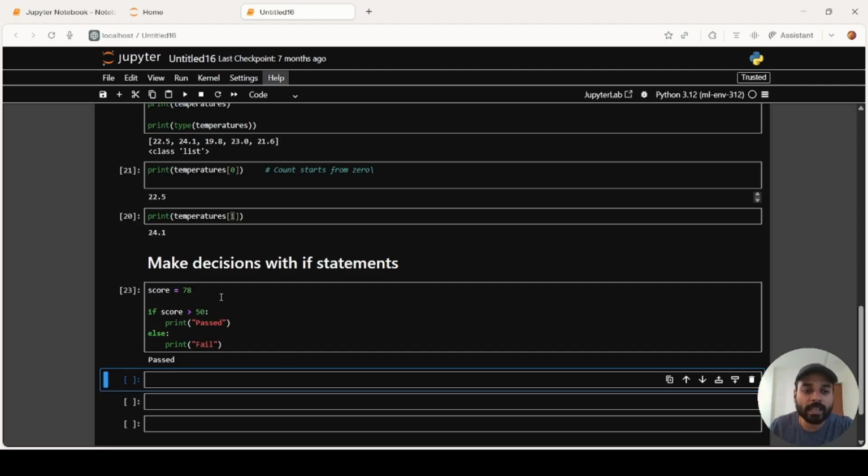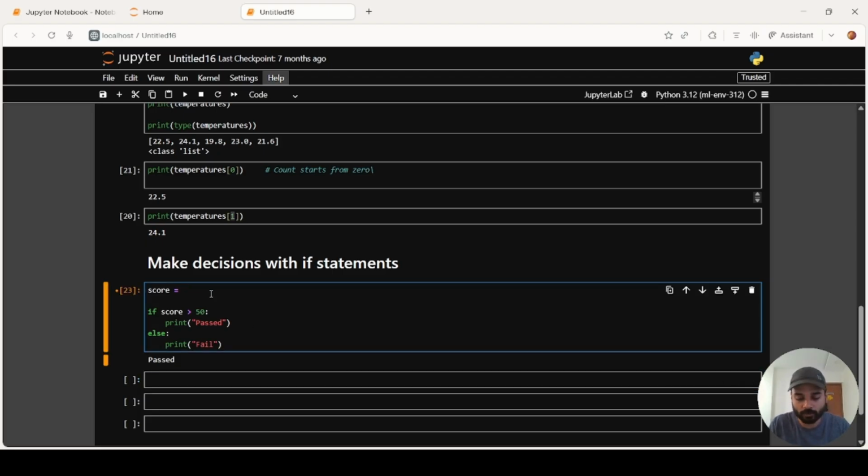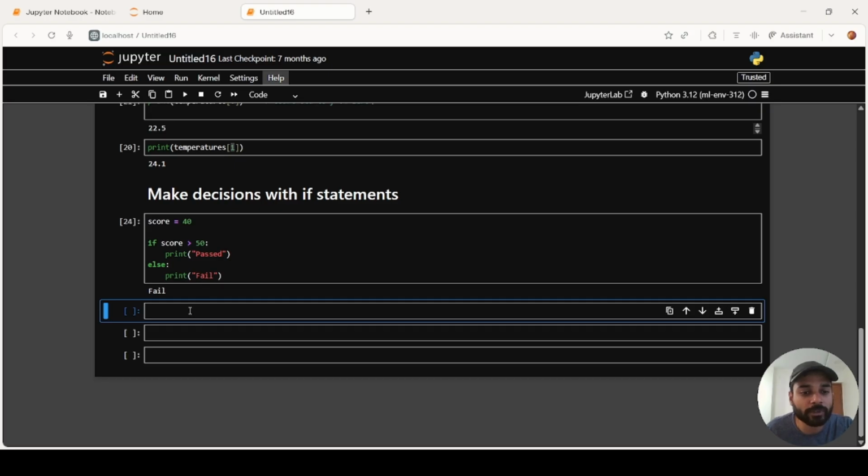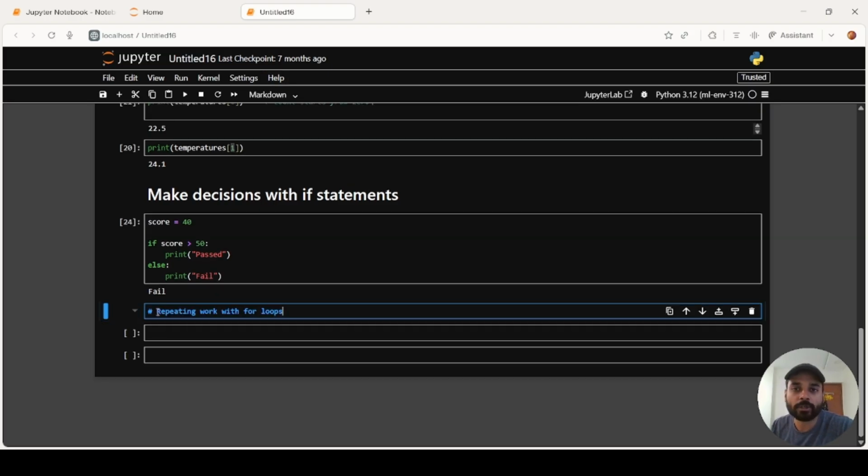Now let's say your score was less than 50. So for example, let's say the score was 40. Now what can we expect the output to be? Obviously, fail. Since the marks he scored is less than 50, the print value will be fail, right? Now, the next thing that we are going to learn is repeating work with for loops.